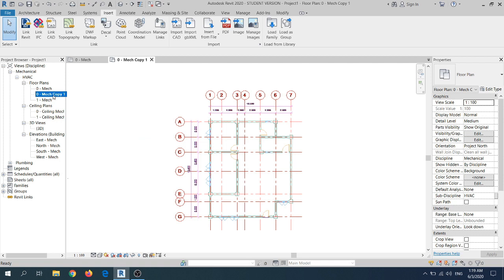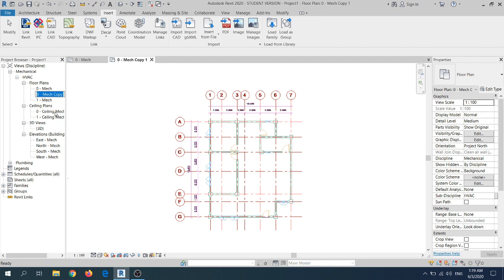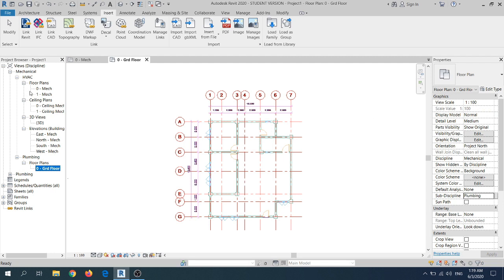After I duplicate it, I would like to rename it into a ground floor, for example. Then under the properties there, I would like to make it under the mechanical template, but the sub-discipline, I would like to change it to plumbing. Then you will see that there's a floor plan for plumbing under the mechanicals.